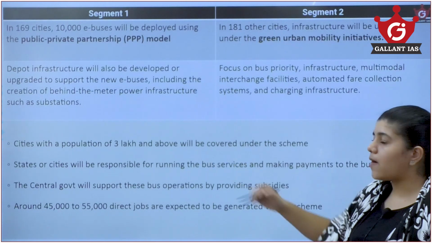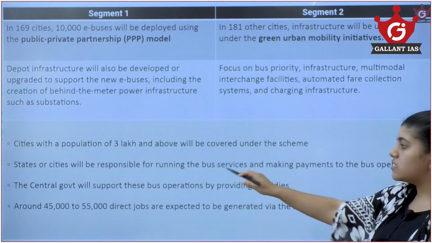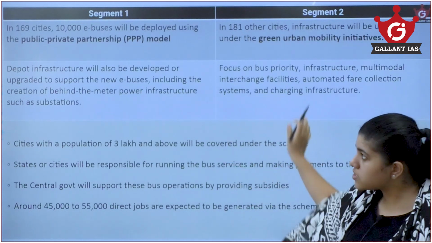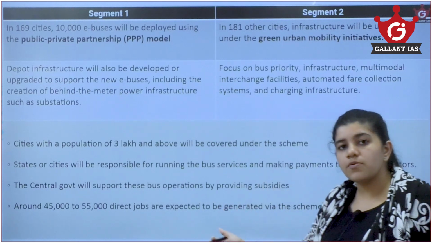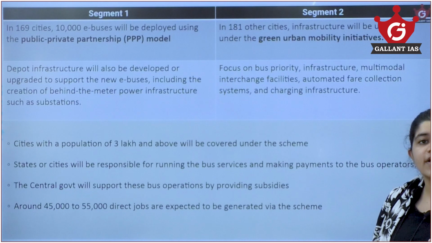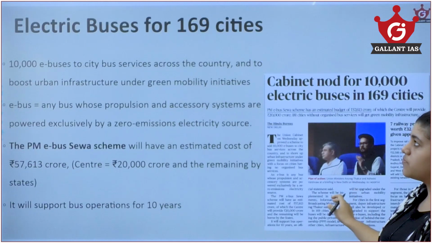As I have told you, for cities with a population of 3 lakh, the state will be responsible for running the buses, and the center will give subsidies related to it. Because of all these developments, it may also provide a lot of employment opportunities for people around. About 45,000 to 55,000 people may get employment. So that is in the scheme. This is a very small portion to be covered.